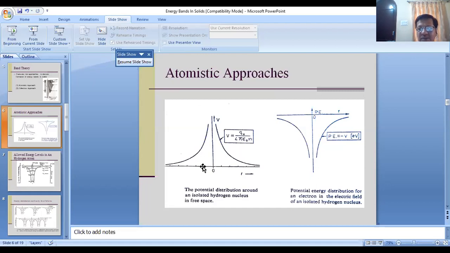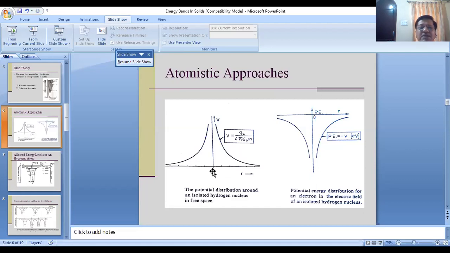In case of a hydrogen atom, you have a nucleus, and surrounding the nucleus you have an electron which is revolving around the nucleus. So your electron is moving in the electric field produced by a nucleus, right? So this first diagram is representing the potential distribution around an isolated hydrogen nucleus in free space.